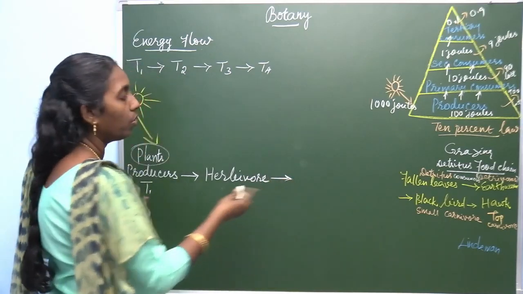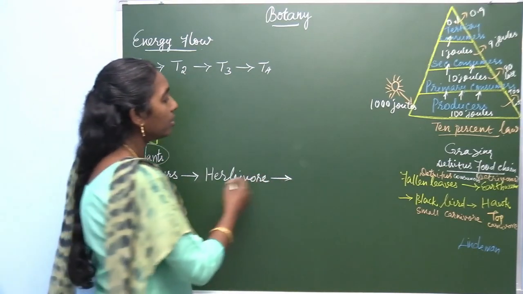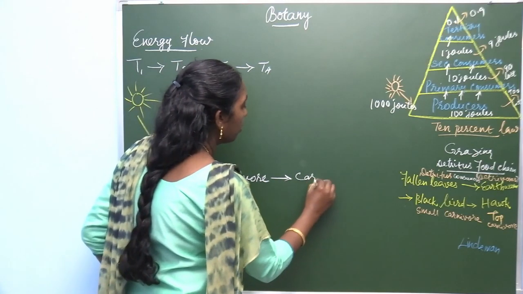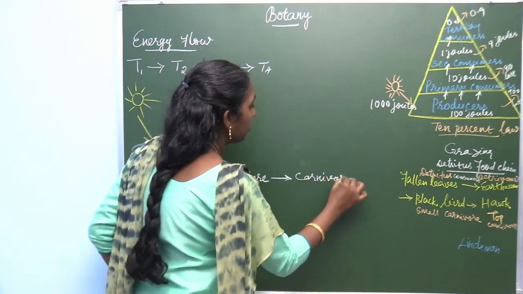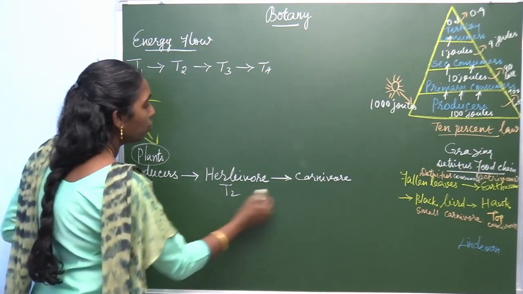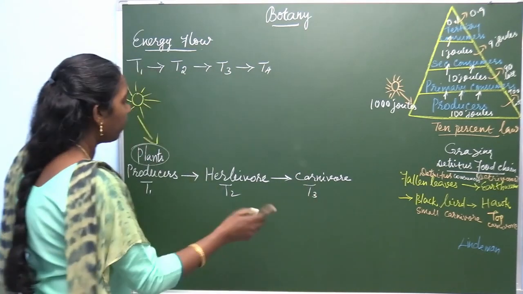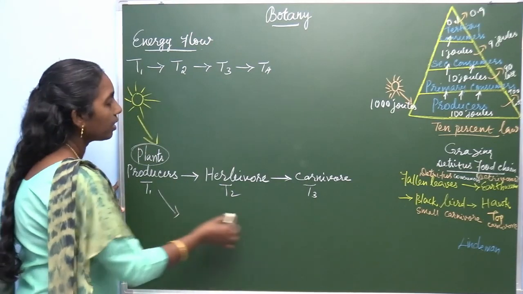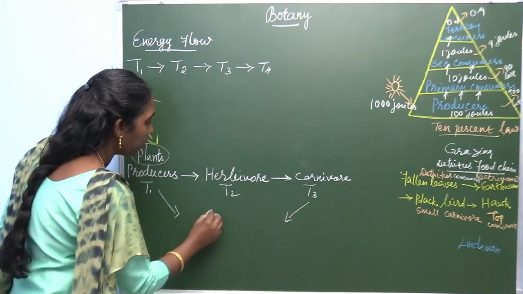And from herbivore, the energy can be transmitted to carnivore. So, this is T1, T2 and T3. Finally, this energy can be transmitted to decomposers.